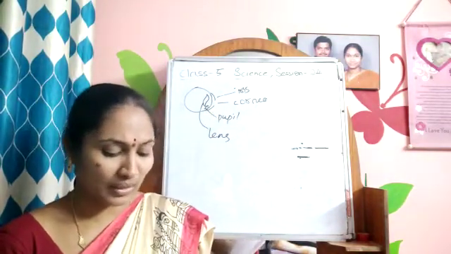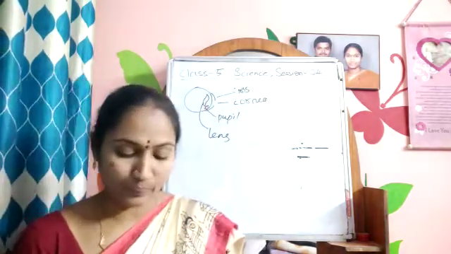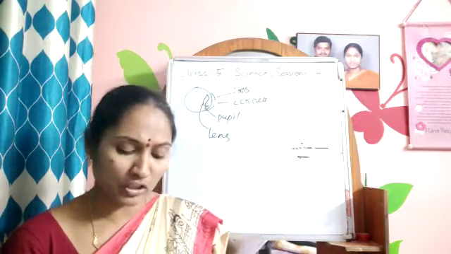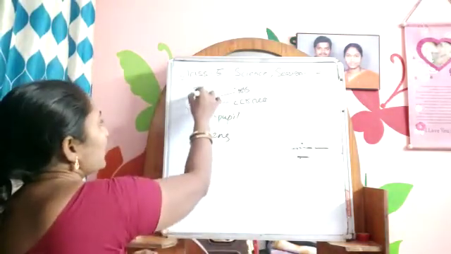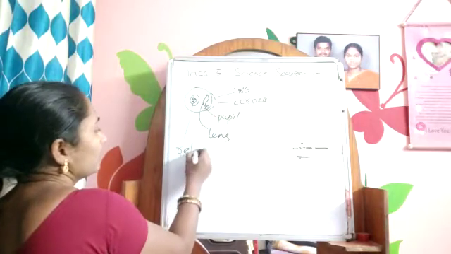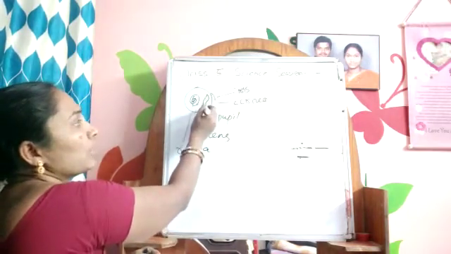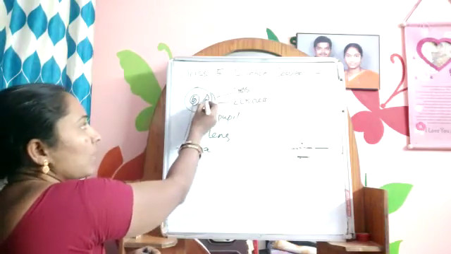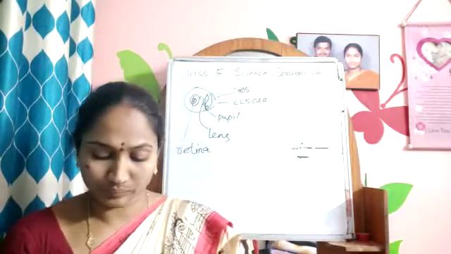This travels through the lens. The lens focuses the light on a special tissue called the retina. This part is called the retina. Light that falls on the pupil will travel through this lens and the reflection falls on this retina.